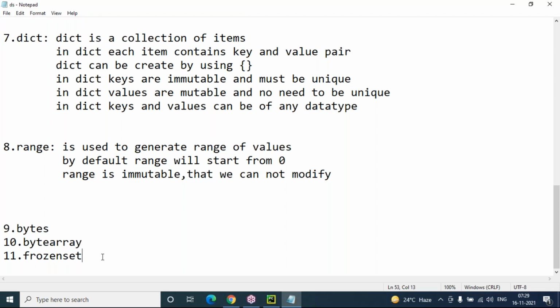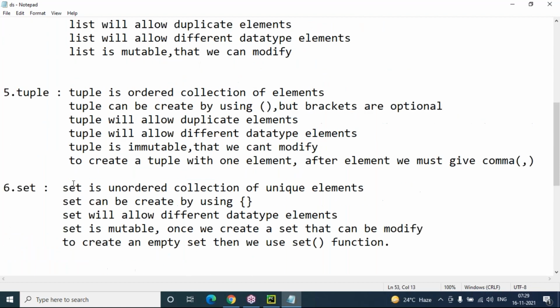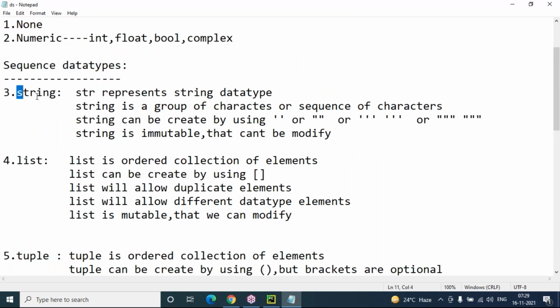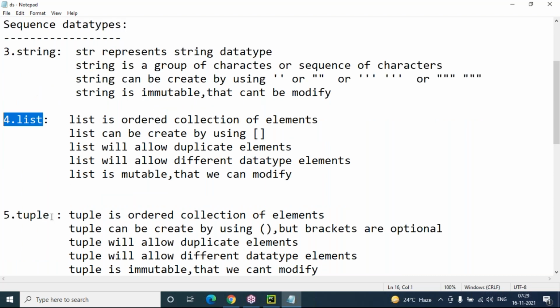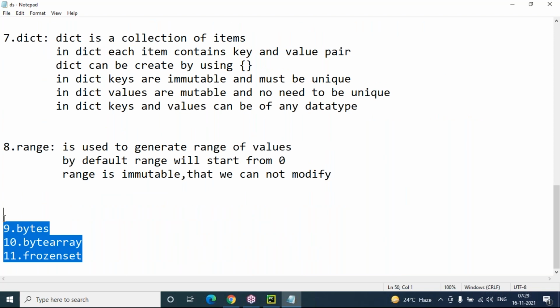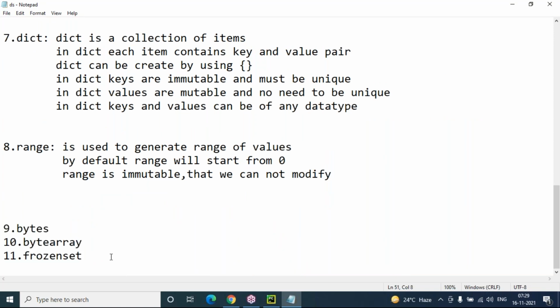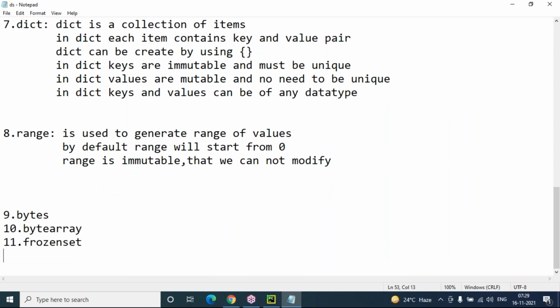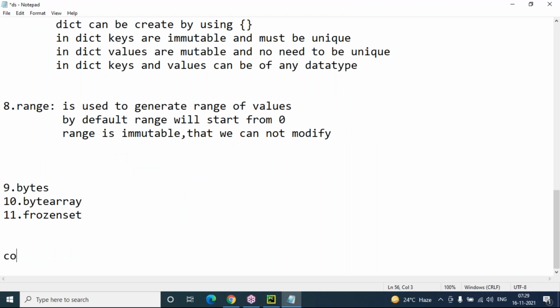Anyway, after completion of our control structures or control statements, again we'll discuss all these data structures in detail, like string operations, list operations, tuple operations, functionalities, all these things. At that time we will cover bytes, byte array, frozen set also. Right now I'm going to start with the control statements.